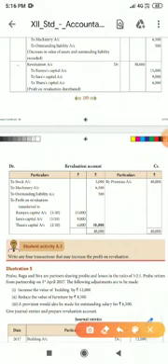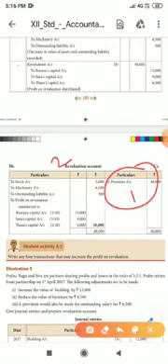Now you see here, premises you got on the credit side. So what is the journal entry? It is recorded on the revaluation account credit side. So we can pass the first journal entry: premises account debit to revaluation account 40,000. Premises account debit to revaluation account credit. It's the first journal entry. Second journal entry: these things are recorded on the revaluation account debit side. So revaluation account debit to stock account 3,000, to machinery account 6,500, to outstanding liability 500. It is the second journal entry passed. So the first two journal entries, one is for the credit side, another one is for the debit side.